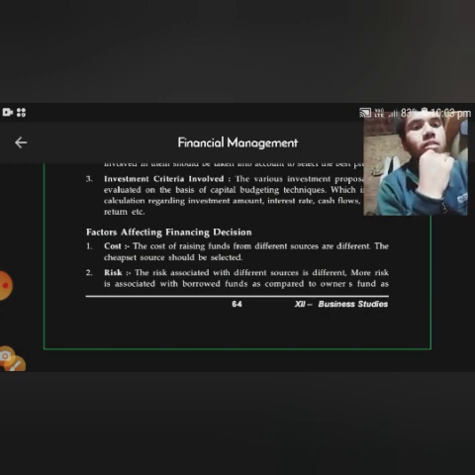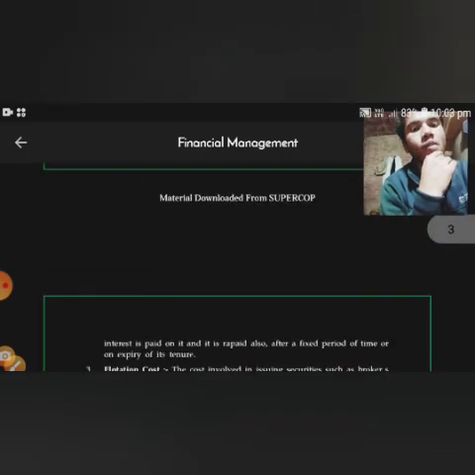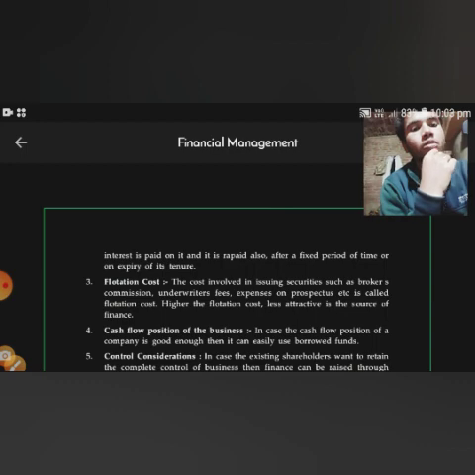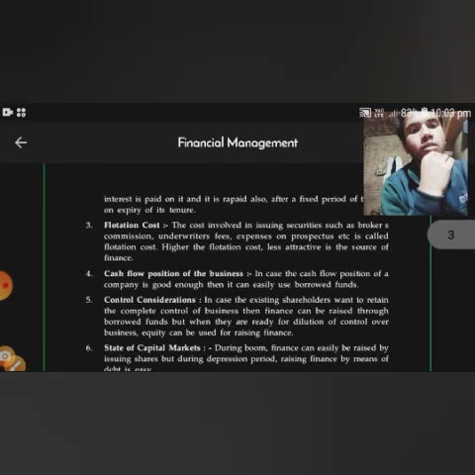Risk: the risk associated with different sources is different. More risk is associated with borrowed fund as compared to owner fund, as interest is paid on it and it is repaid also after a fixed period of time or on expiry of its tenure.